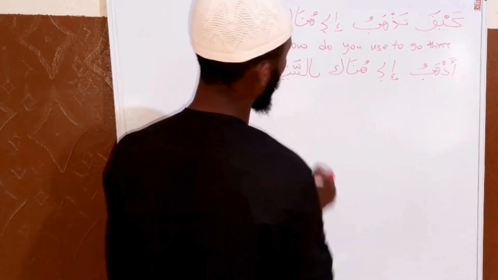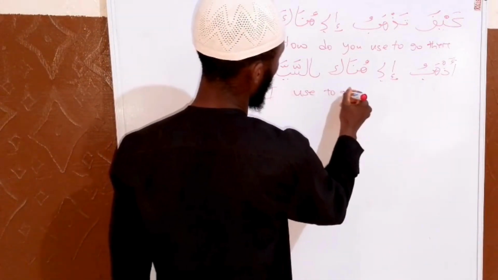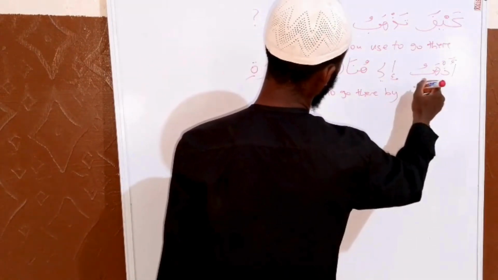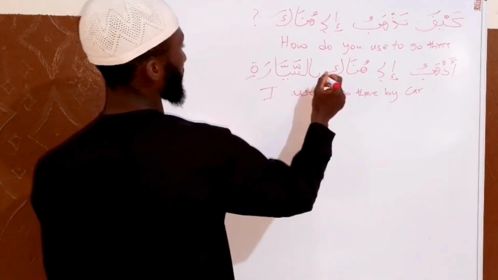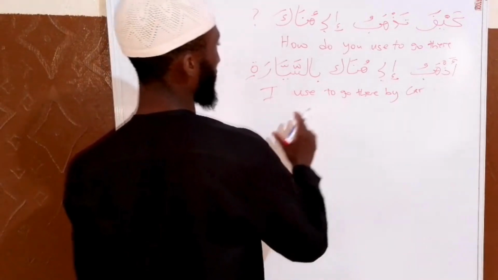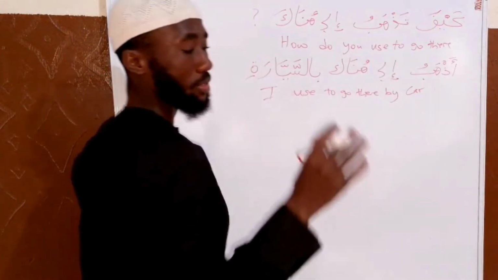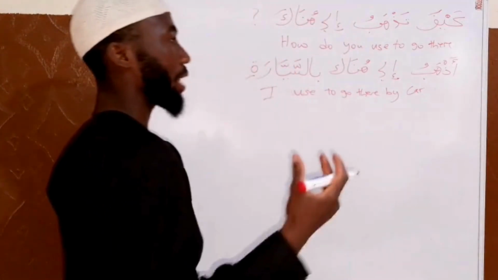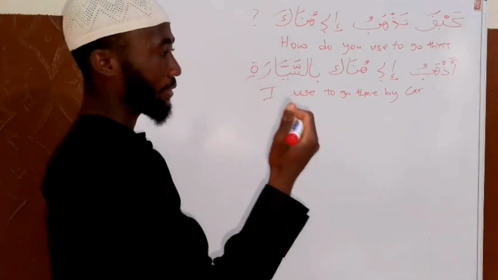I used to go there by car. السيارة is the Arabic word for car. This hunnaka is representing madrasa. أذهب إلى هناك بسيارتي. I used to go there by car.